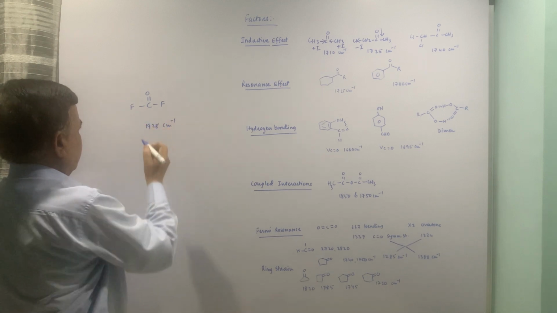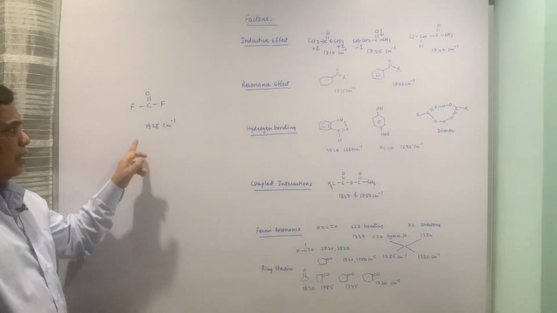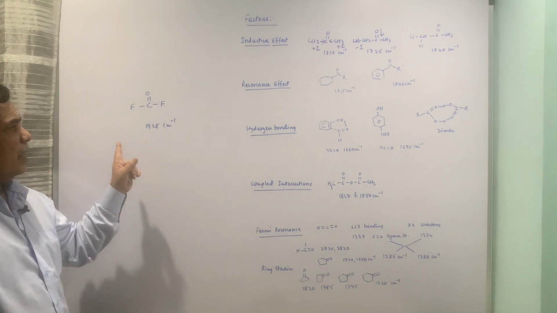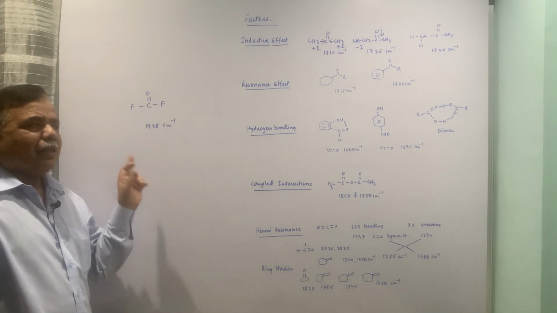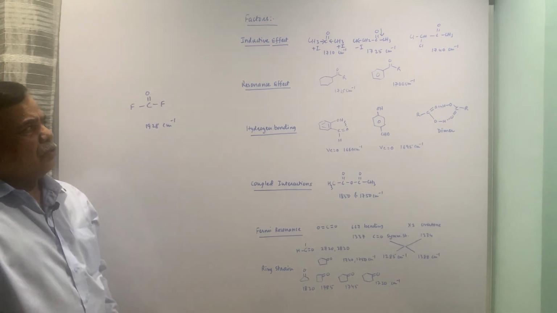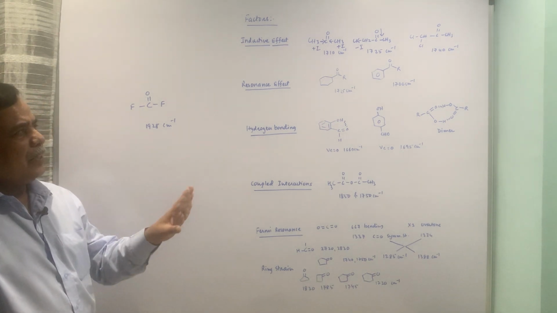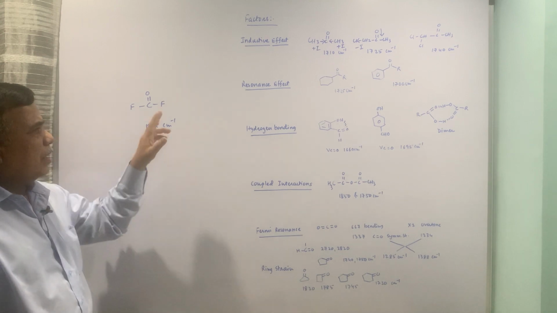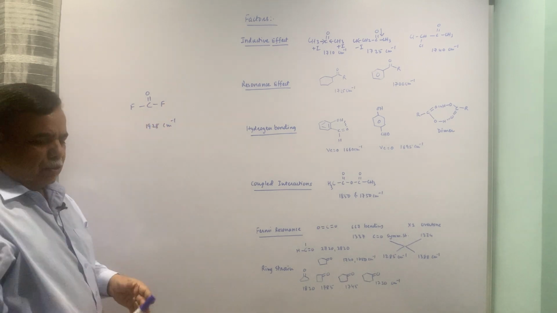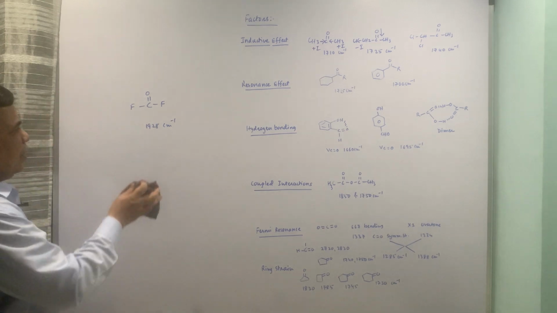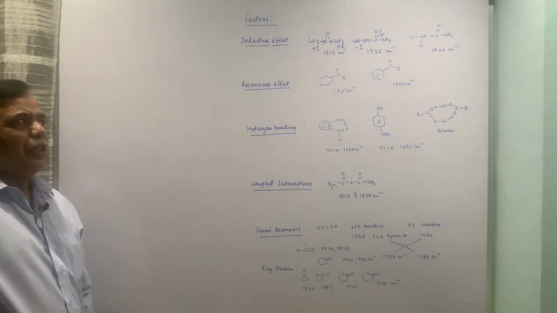Now this ketone, which is having fluorine groups attached to the carbonyl group directly, the carbonyl stretching frequency is very high. The inductive effect is maximum here because fluorine atoms are directly attached to the carbonyl group, whereas in that case the fluorine atom is attached to a carbon which is intervening between the carbonyl and this carbon. So that intervening carbon is there, and that's why the magnitude is less. Here it is directly attached, so it will be maximum, and as you know, electronegativity of fluorine is more, naturally the minus I effect would be maximum.